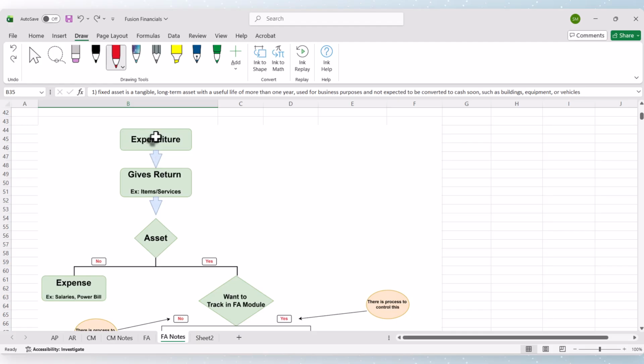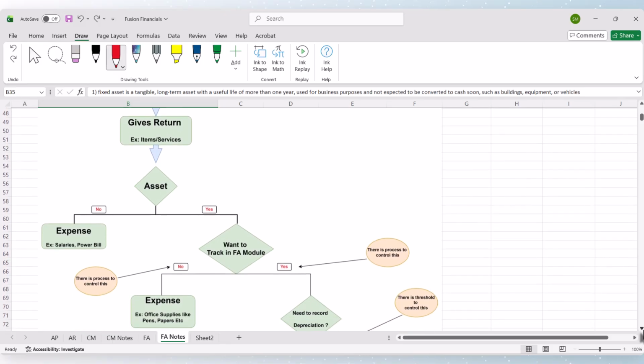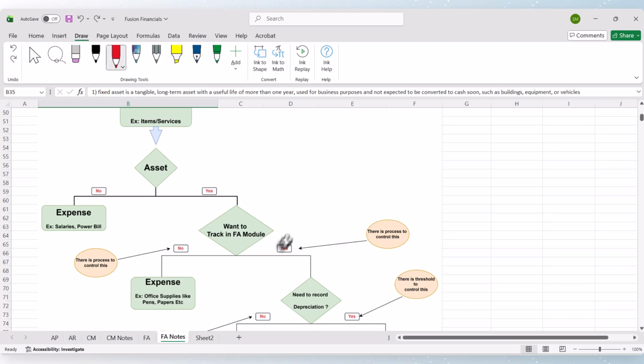Once cash goes out of our bank account and we have received an item or service, we determine whether it is an asset or an expense. If it is an asset, do we need to track that in our fixed asset module? Yes or no?